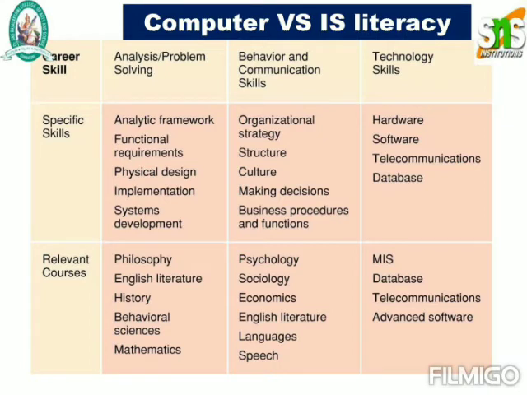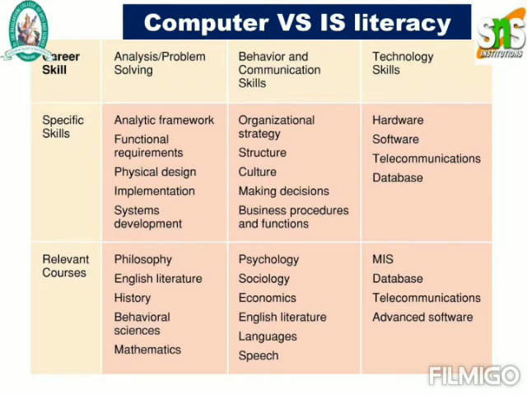So now we can see what certain skills are required for computer and information literacy. They need specific skills and relevant courses, and they should also have analysis and problem solving. The specific skill will concentrate on analytical framework, functional requirements, physical design, implementation, and system development.